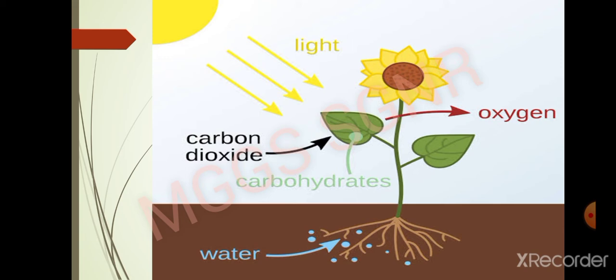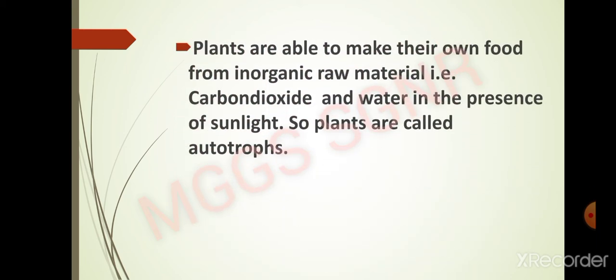And now we come to know what are the components, what are the factors essential for photosynthesis. Number one, carbon dioxide. Number two, water. And number three, very much essential, that is sunlight. Is it clear? Now we come to know that plants are able to make their own food. And such mode of nutrition in which plants are able to make their own food is known as autotrophic mode of nutrition. Clear?